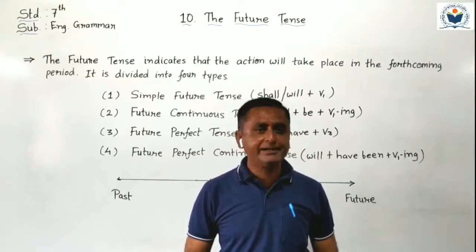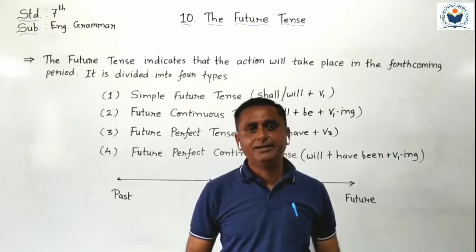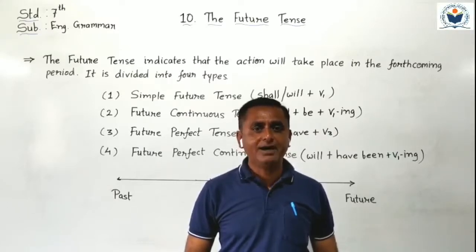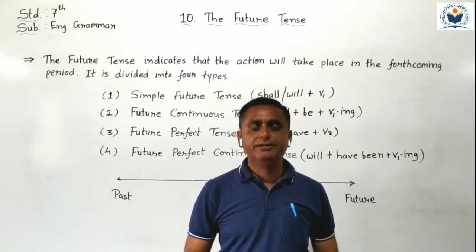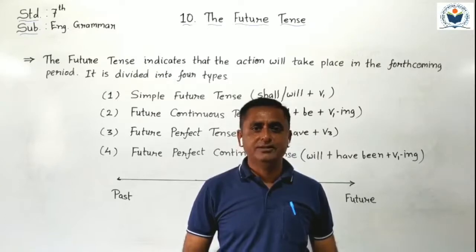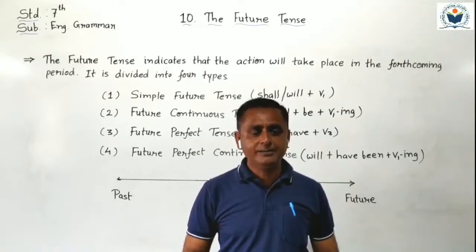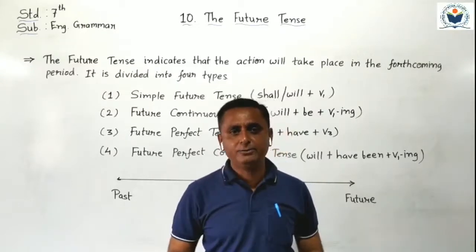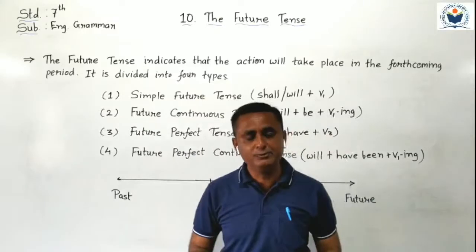In lesson number 8 we studied the present tense, and in lesson number 9 we completed the past tense. Now in lesson number 10 we have to study the future tense. As you know students, we completed 8 tenses. Now the remaining 4 tenses we have to study in this lesson number 10, the future tense.